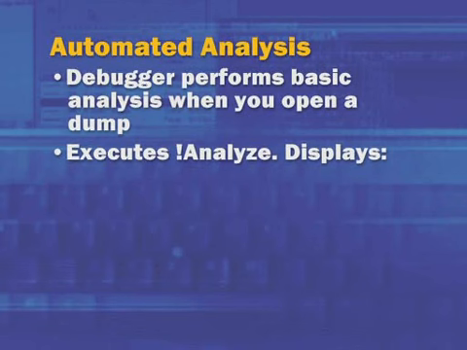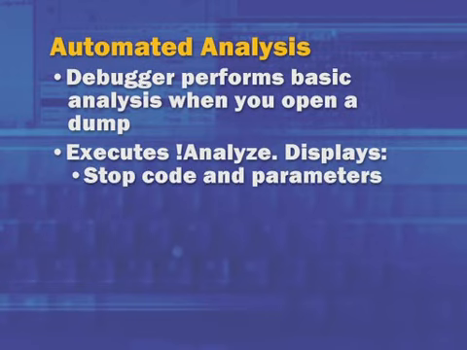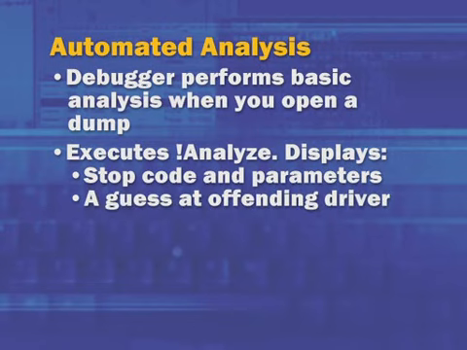That command displays minimal information about the cause of the crash: the stop code, the parameters that were passed to that stop code, and then the guess at the offending driver. How does !analyze make this determination as to who might be the culprit for the crash? One of the key resources that it looks at is the stack. Sometimes the bug check parameters point to the instruction pointer that is the offending instruction. Using the loaded module list, it can determine in what driver that instruction fits.